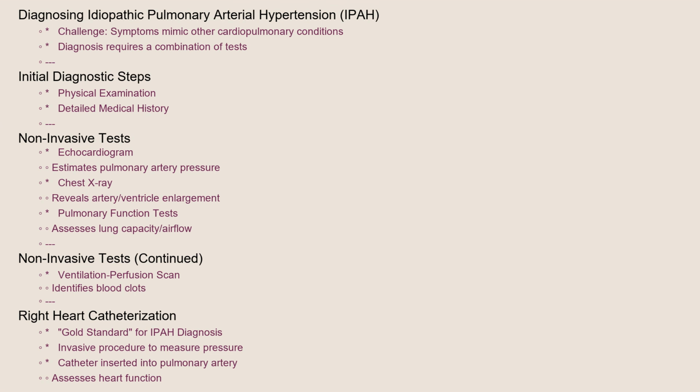The gold standard for diagnosing IPH is a right heart catheterization. This invasive procedure involves inserting a thin tube into a vein in the neck or groin and guiding it into the pulmonary artery. This allows for direct measurement of pulmonary artery pressure and assessment of the heart's function.